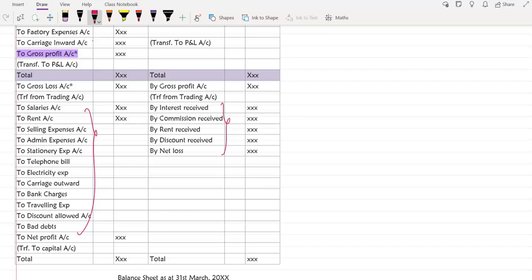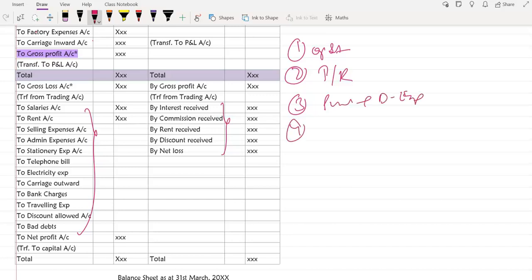But before doing that, our first set of entries: record the opening stock, then record the purchase return, then purchases plus all the direct expenses, then sales return, then sales entry, and the last is your closing stock.